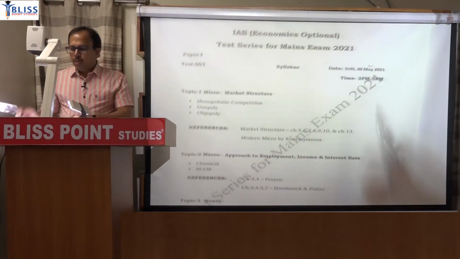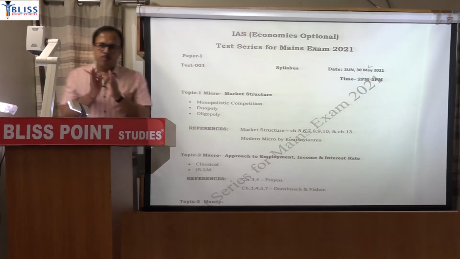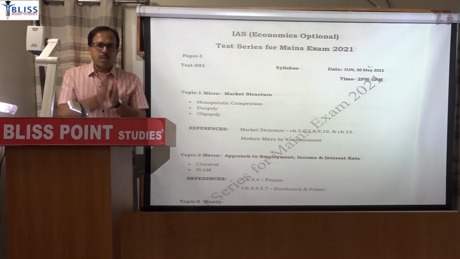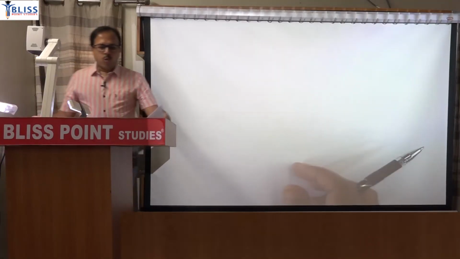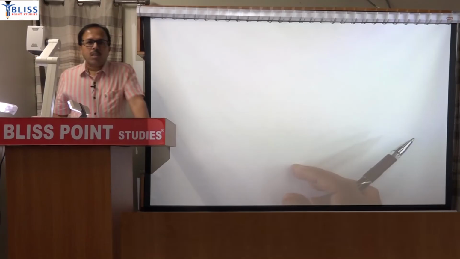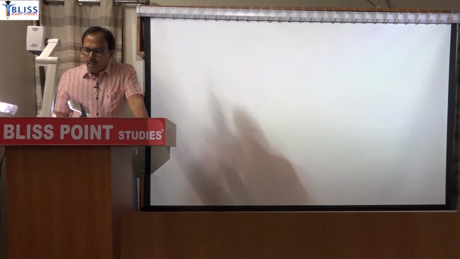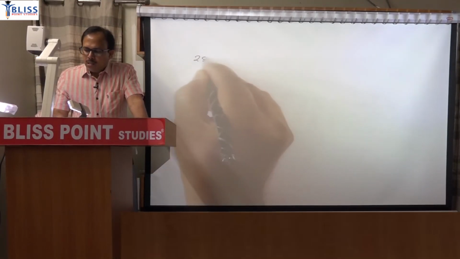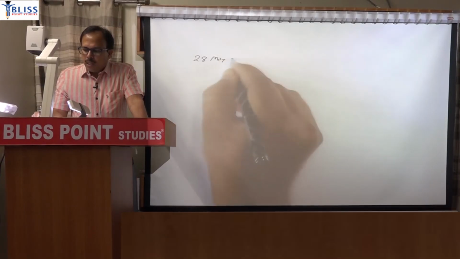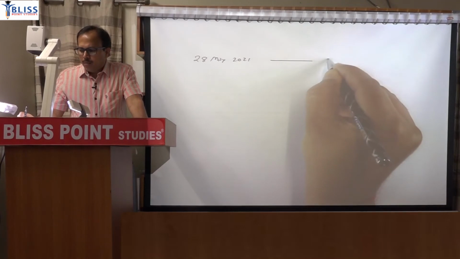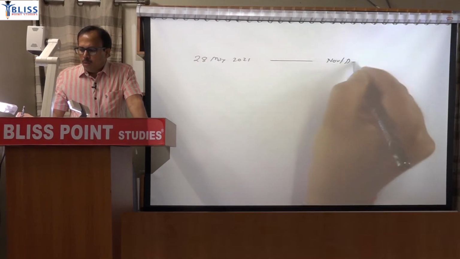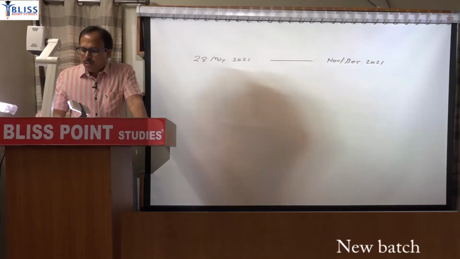So one series will be from prelims, that is before prelims, and one series you can write after prelims. So there will be a combination of two test series. So in fact you are getting 24 tests, because in one series there will be 12 tests. So this batch, which is starting from 28th May 21, is expected to end by November or December of this year.